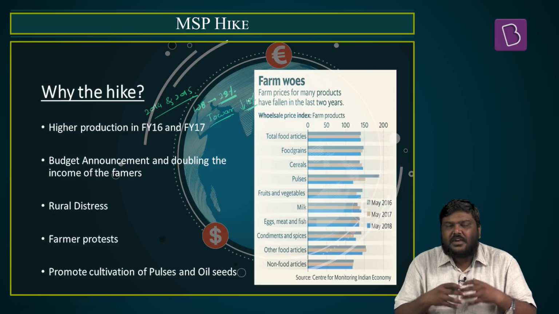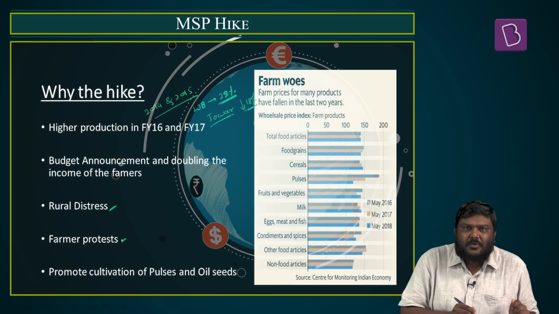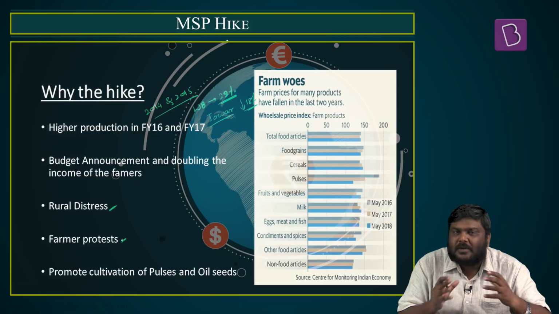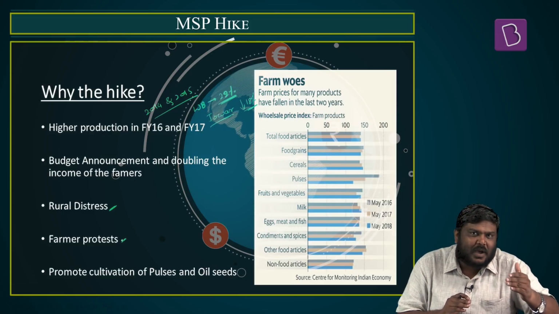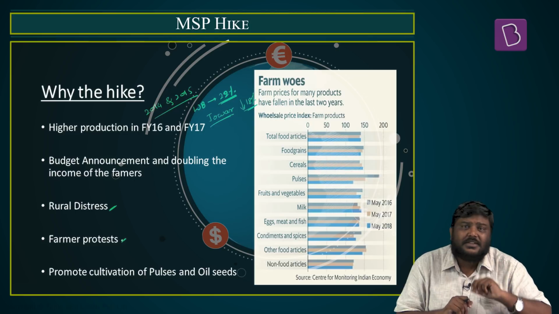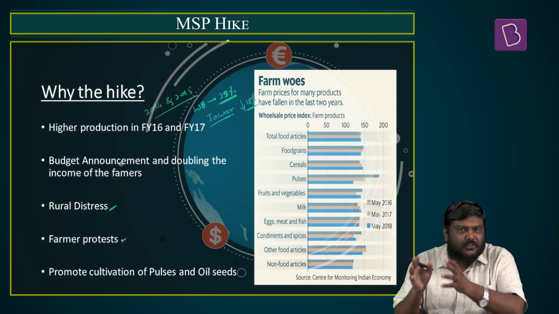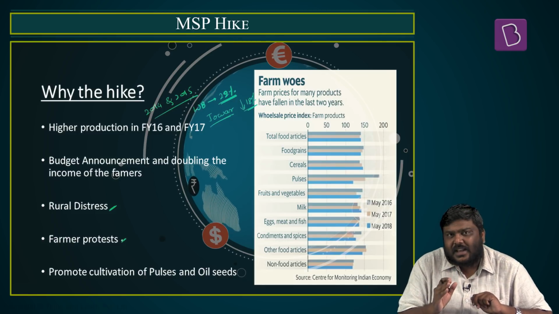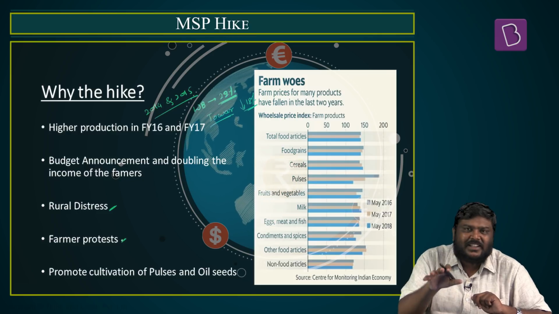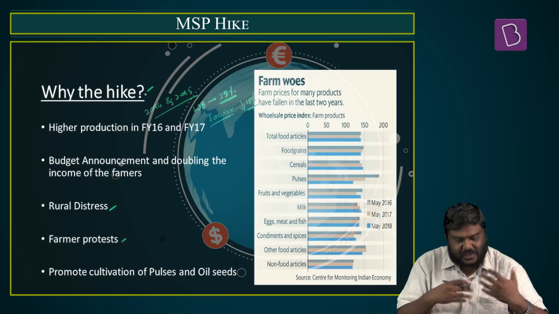Basically, all of this fueled rural distress, which led to farmer protest. A couple of months ago, you must have seen there was a huge farmer protest in Maharashtra. And the same scenes have been seen in many of the states where there is a rural distress which is affecting the farmer incomes. So basically, to quell this particular farmer protest or to reduce the dissent among the farmers, the government of India has announced a huge hike in the MSP.